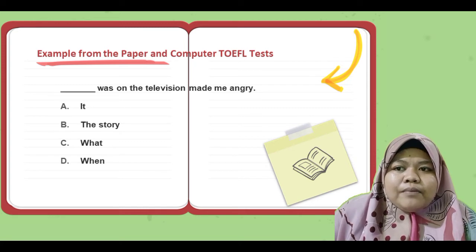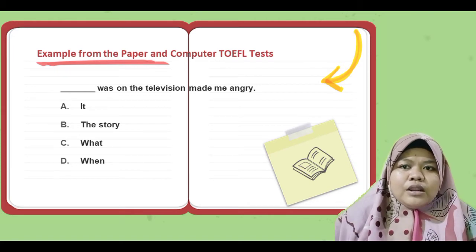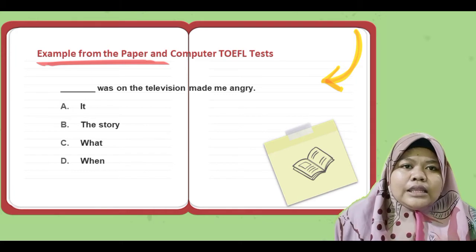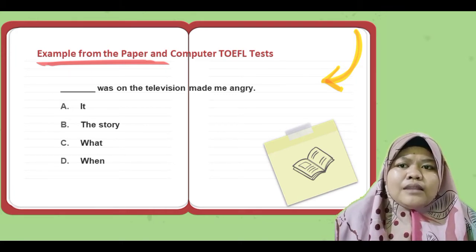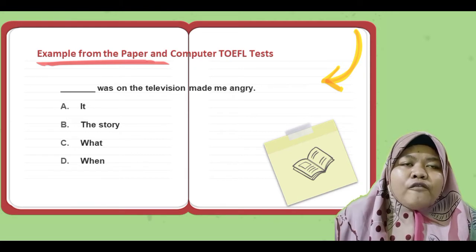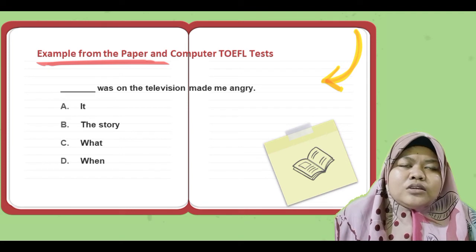In this example, you should notice immediately that there are 2 verbs: was and made. And each of those verbs needs a subject. Answers A and B are incorrect because it and the story cannot be the subject for both was and made at the same time. Answer D is incorrect too because when isn't a subject.